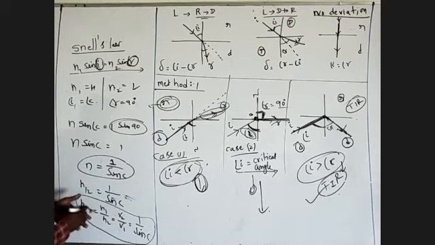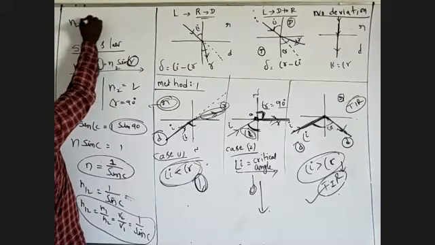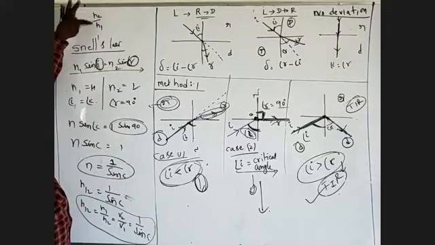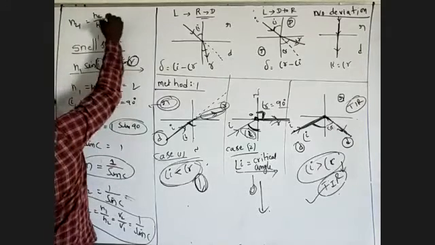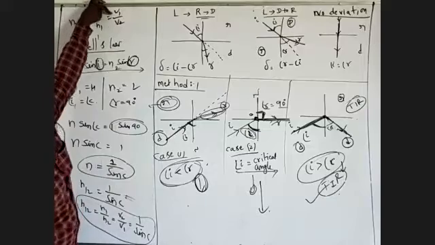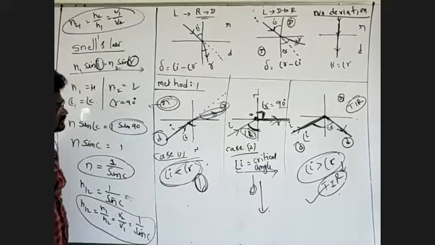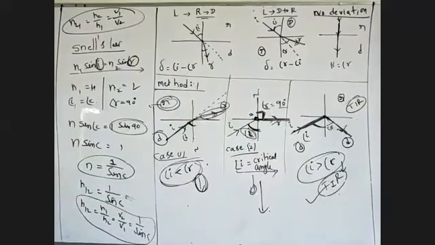Otherwise, another formula you can write is N21 is equal to N2 by N1, the refractive index of medium 2 with respect to medium 1, which is equal to the speed of light in the first medium by the speed of light in the second medium. So this is total internal reflection.